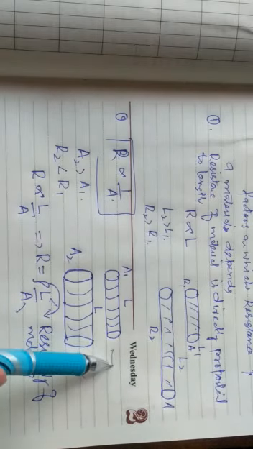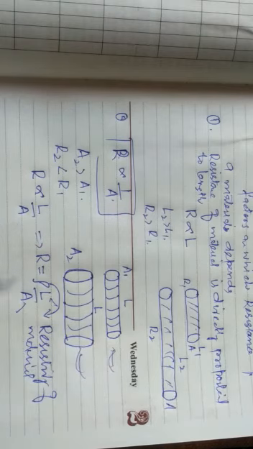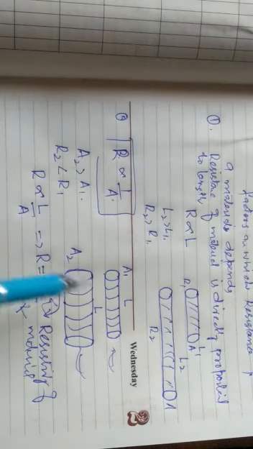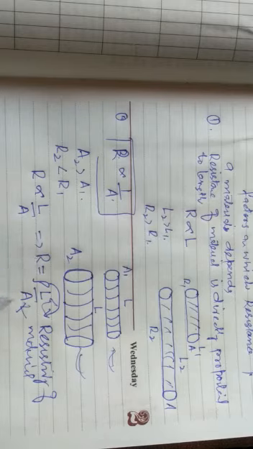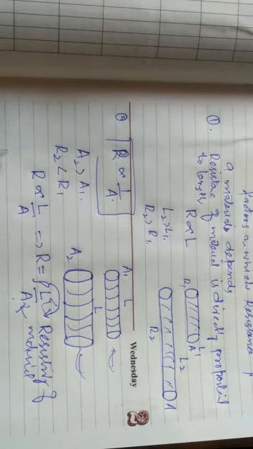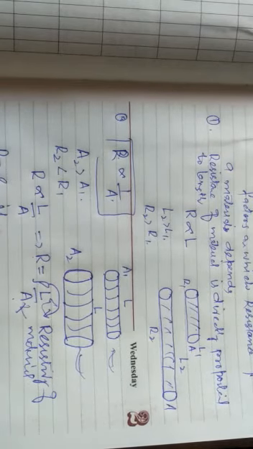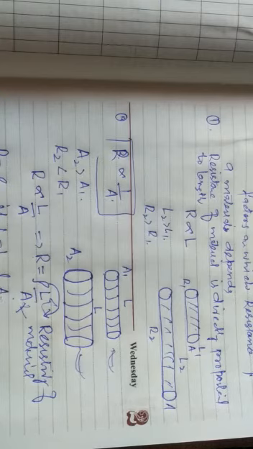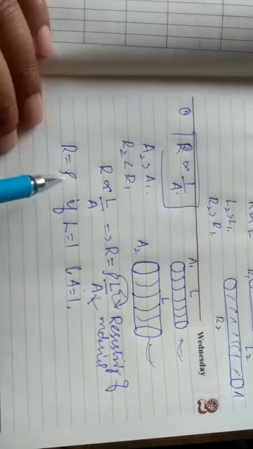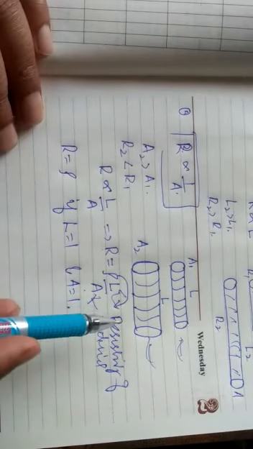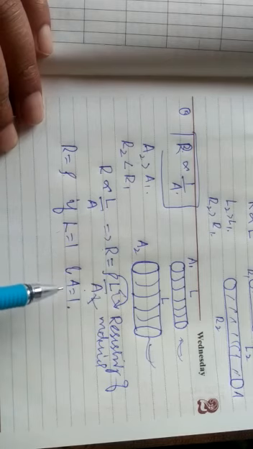If it is copper, it is copper; if it is iron, it will be totally different. So it depends upon the length, the area of cross section, the nature of material, and the temperature as well. Taking the length and area factors, we get R equals rho L by A, where rho is known as the resistivity of the material. R equals rho if L equals 1 and A equals 1. Thus, resistivity is the resistance of a material of unit length and unit area of cross section.